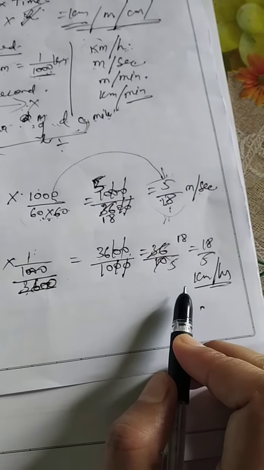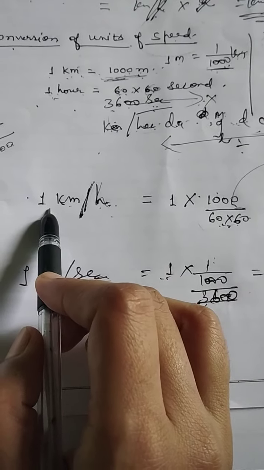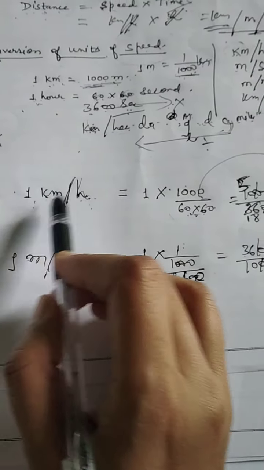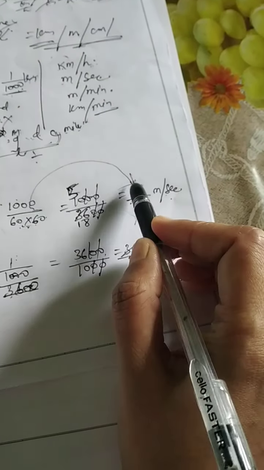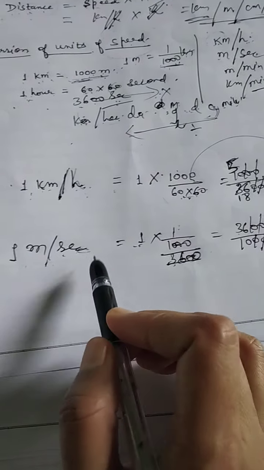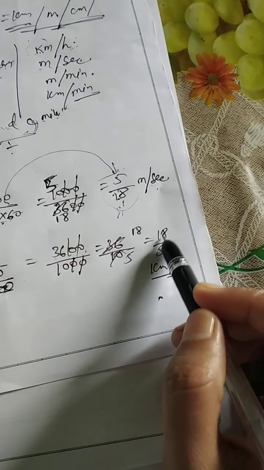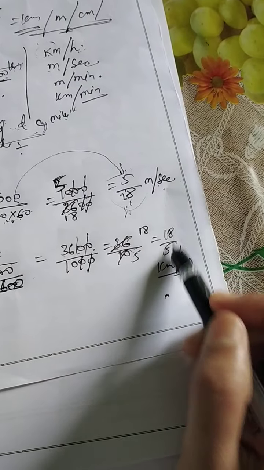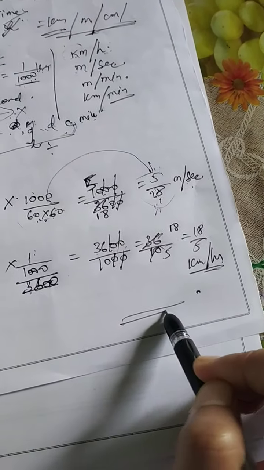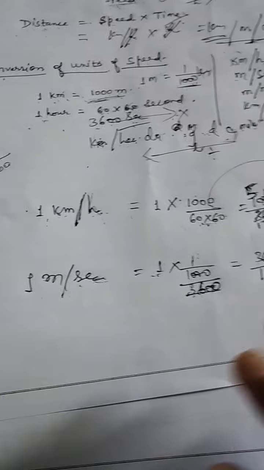So here what is happening is that if you have to change kilometer per hour into meter per second, we will multiply it by 5 by 18. And if you have to change meter per second into kilometer per hour, we will multiply by 18 by 5. Okay, any doubt here? No.